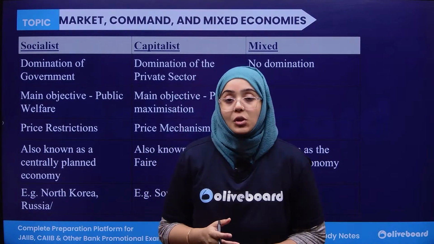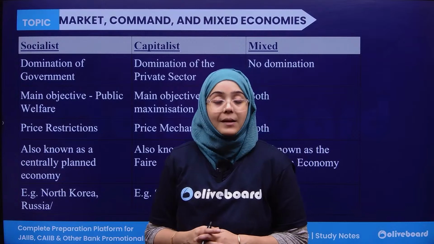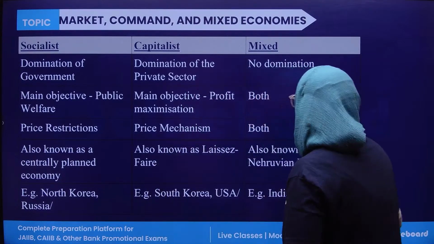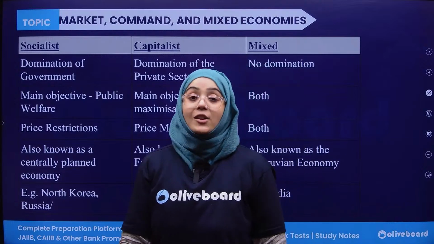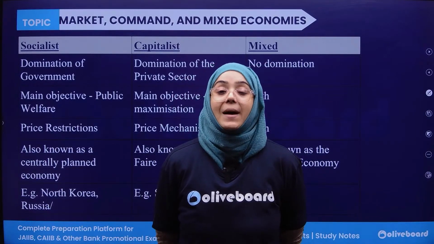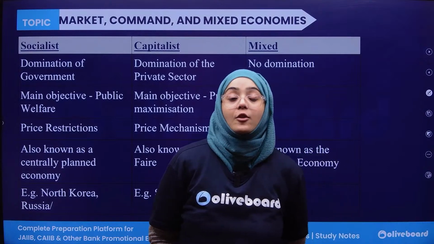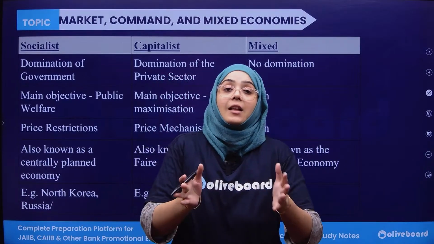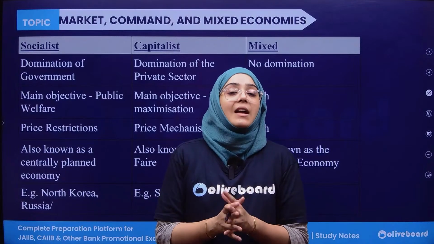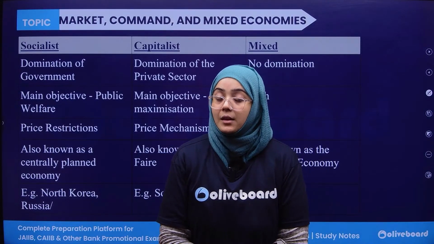First is known as socialist economy, second is known as capitalist economy, and third is known as mixed economy. So, socialist economy is a place where domination is actually by the government. The major resources are in the hand of the government. The government dominates the whole resources as well as the society. That is known as socialist economy.